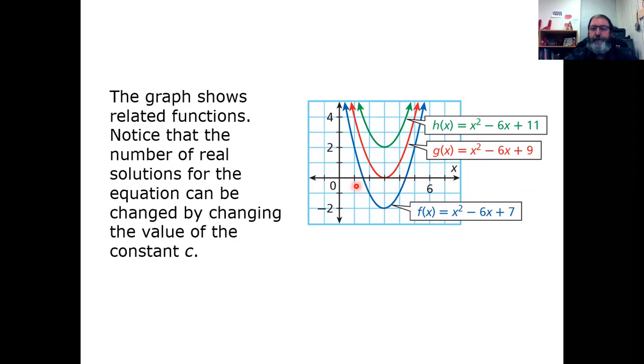Notice the blue has 2 roots and they are real roots. The red only has the 1 root at the vertex and it's real. But the green equation doesn't have any real roots. Its roots are complex numbers. Sometimes students think they can tell just by looking at a standard form equation if it's going to have real or imaginary roots, or how many.